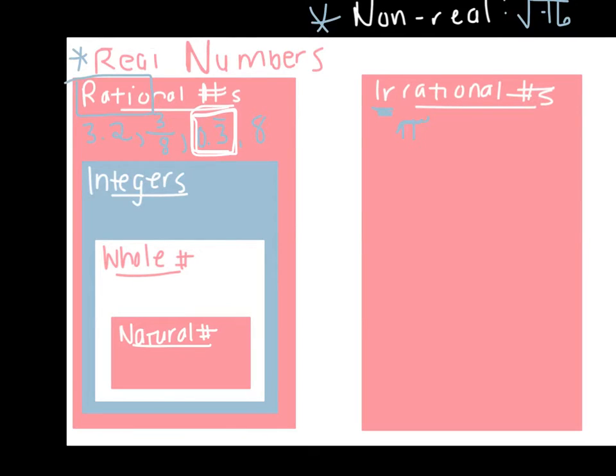Another test to see if a number is irrational is, is it a perfect square? So if you were to take the square root of 17, that's not a perfect square, and so anytime you take the square root of a number that's not a perfect square, you get this decimal that goes on forever and ever and ever and doesn't repeat. So any number that's not a perfect square would be considered an irrational number. Also, if you take the cube root of a number that's not a perfect cube, you're going to get an irrational number because you're going to get that non-repeating decimal.